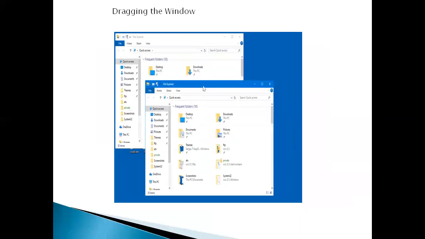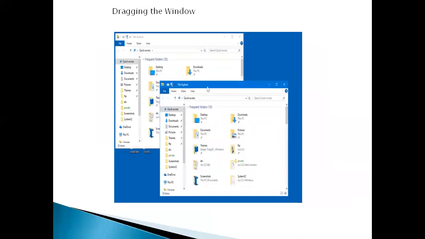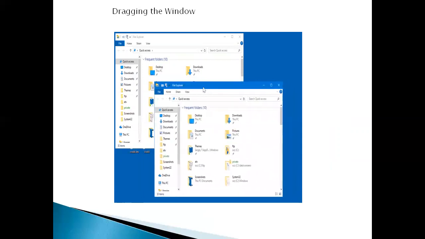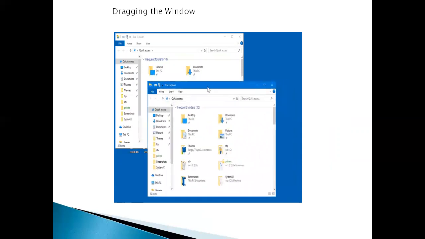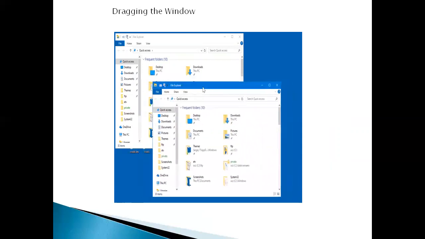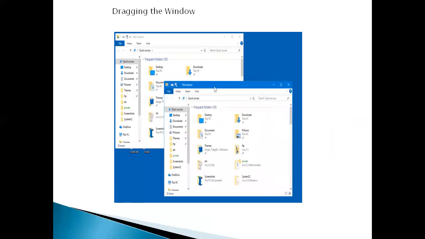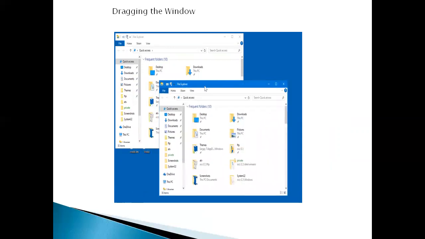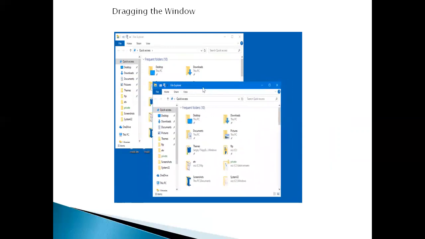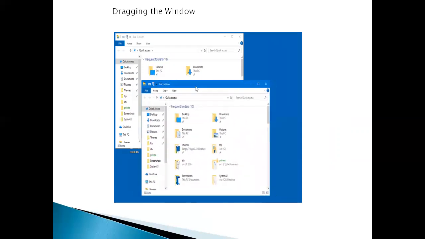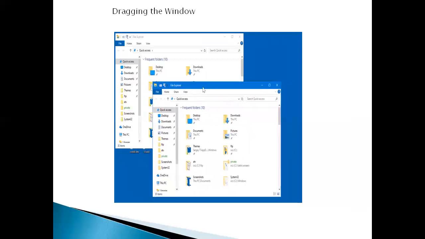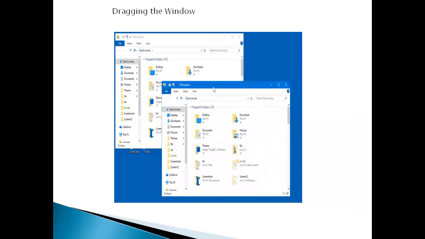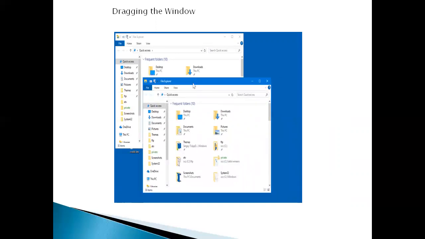Next one is dragging the window. Dragging the window means the position of the window on screen can be changed by dragging it. To drag a window, select the window by clicking with the mouse and keep the left button of the mouse pressed, and move the mouse pointer to a new position on the screen. Now release the mouse button, and we will find the window is shifted to a new position. So that is called dragging the window. These are the terms used in the graphical user interface.